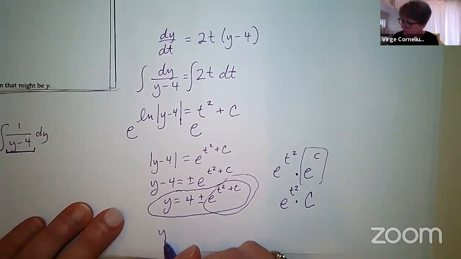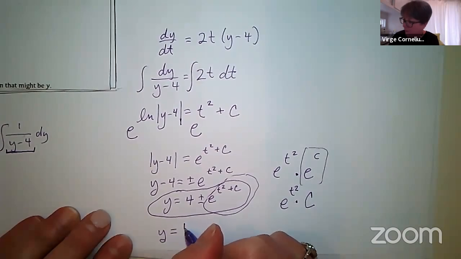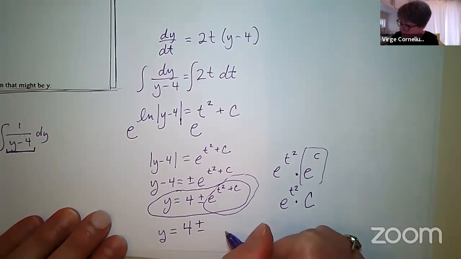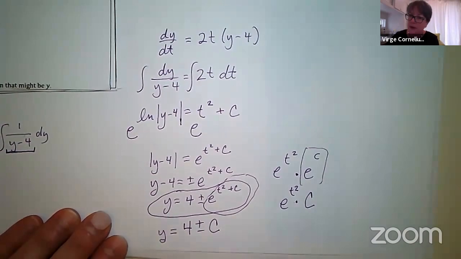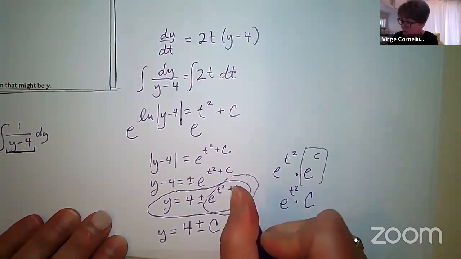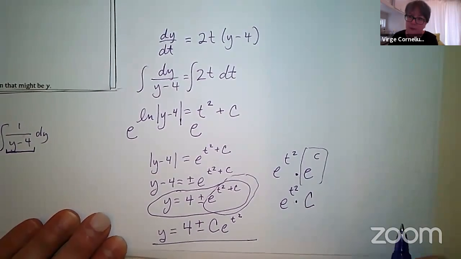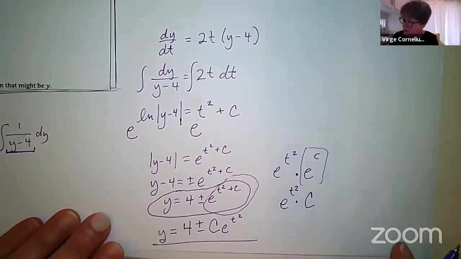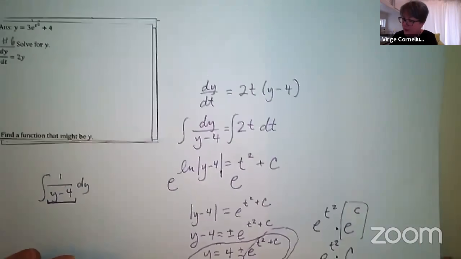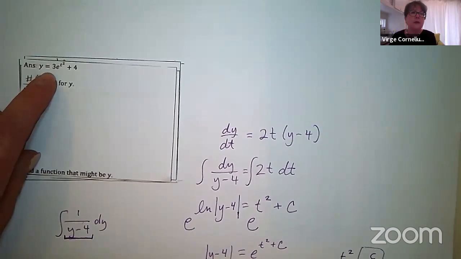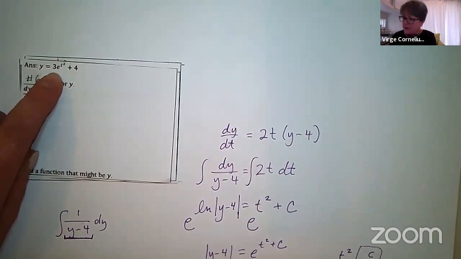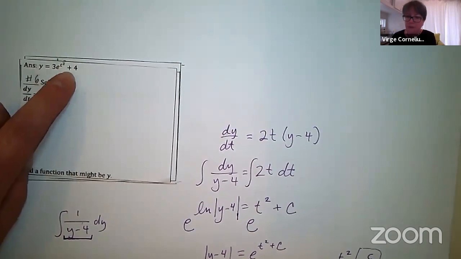So I could even write this as y equals 4 plus or minus c e to the t squared, which would be a different value of c than the c up in the exponent. This is very common with exponential functions. So the one that it matched with was this 3 for my constant, and then e to the t squared, and then plus the 4.